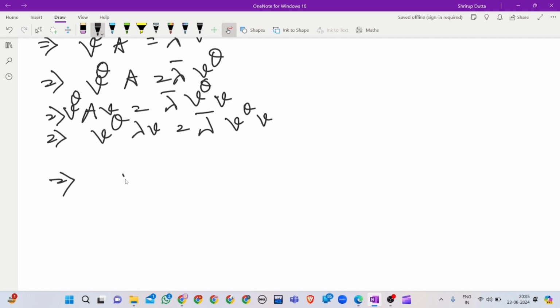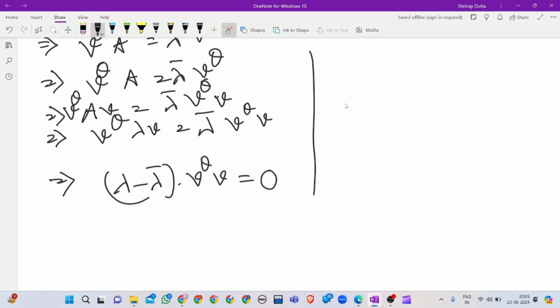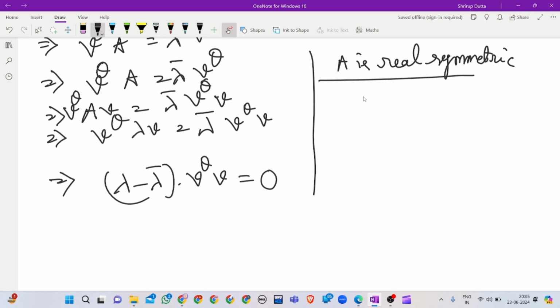So we get lambda minus lambda bar times v star v equals 0. By the definition of an eigenvector, v must be non-zero.